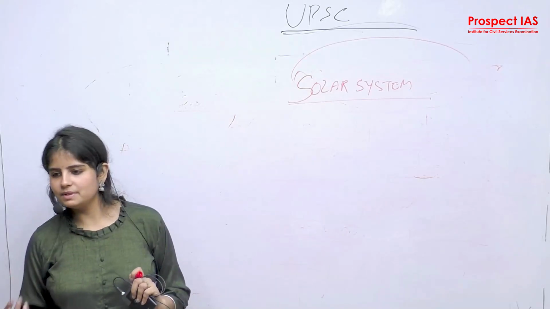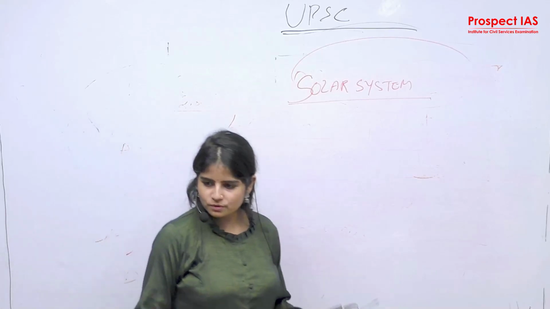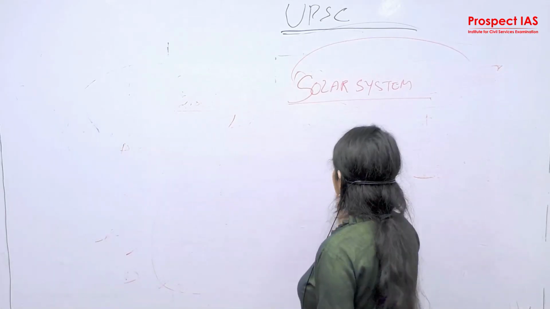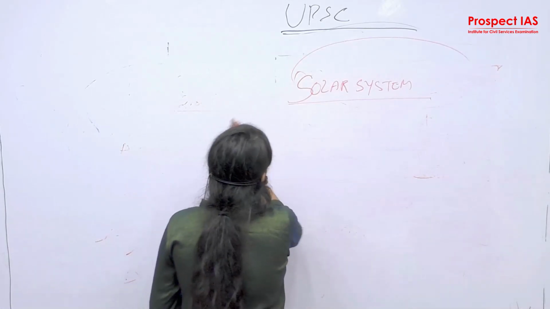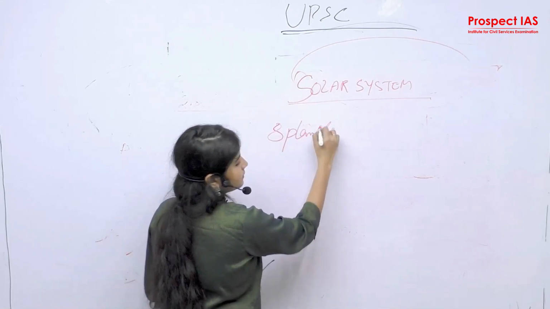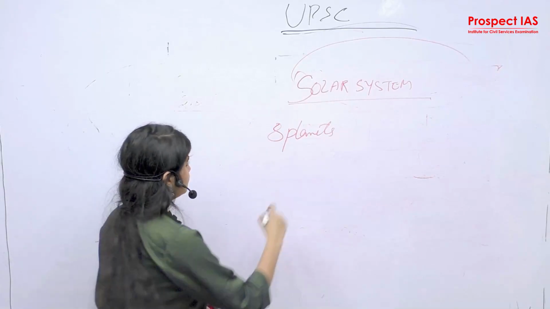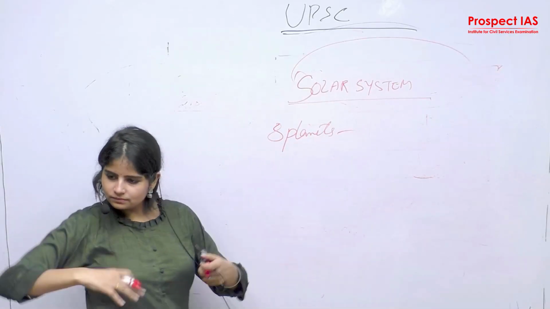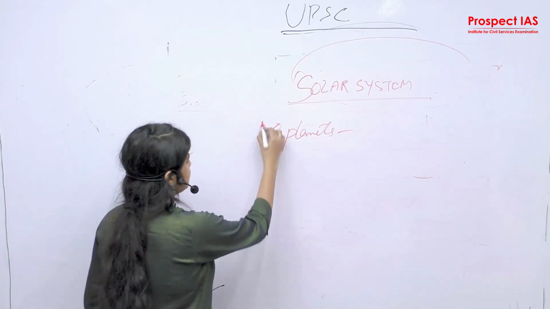Cosmic rays, meteors, quasars, supernova stars, right? So the solar system consists of 8 planets, right? 8 planets, because Pluto is now out of the orbit. What are these 8 planets?